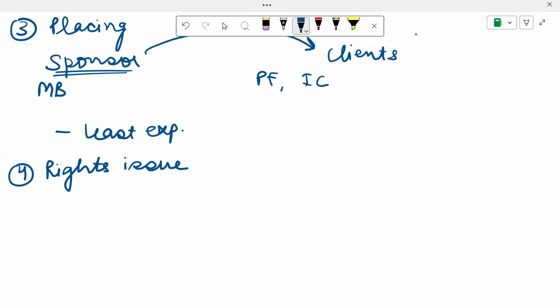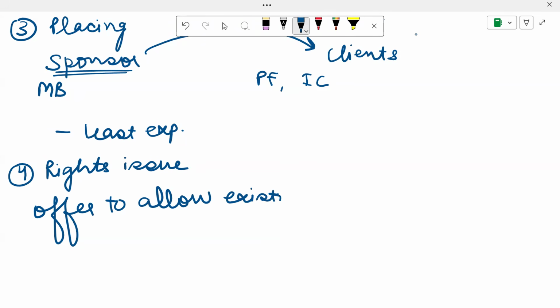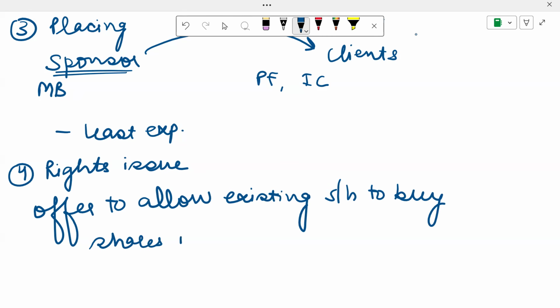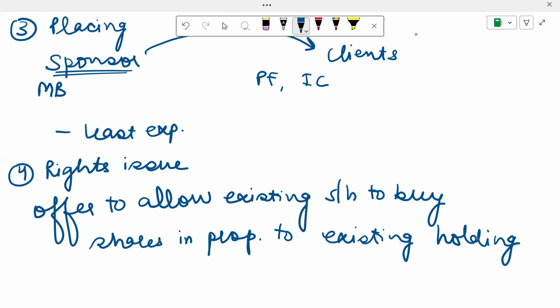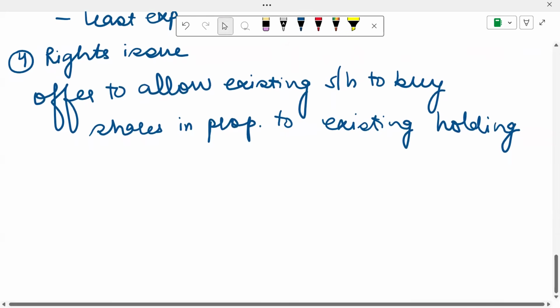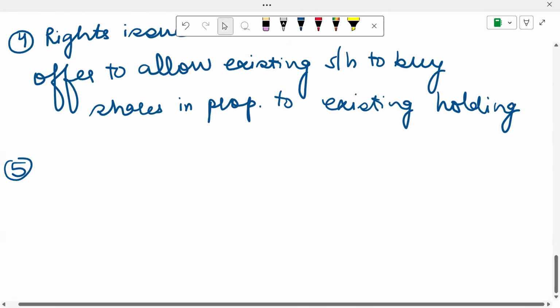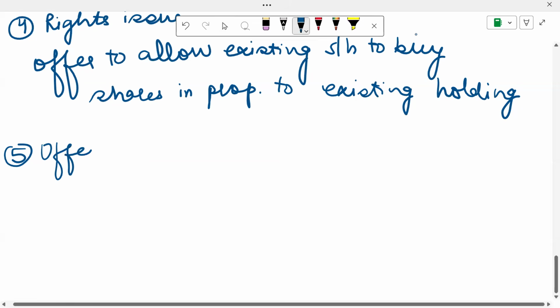Rights issue over here is nothing but the offer to allow existing shareholders to buy shares in proportion to their existing holdings. So whatever shares they are holding now, in the same proportion they will be offered to buy the rights issue.